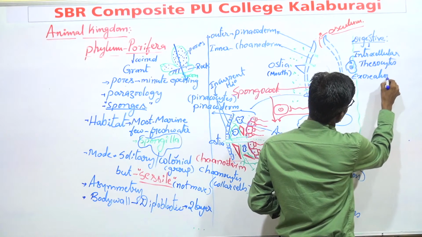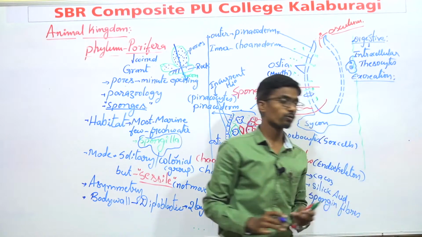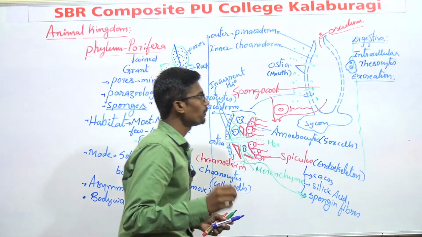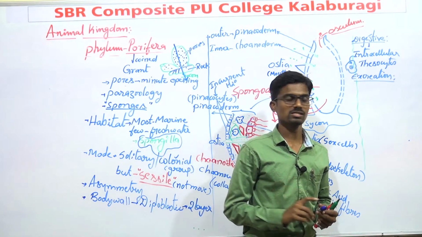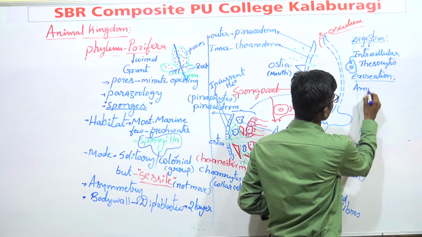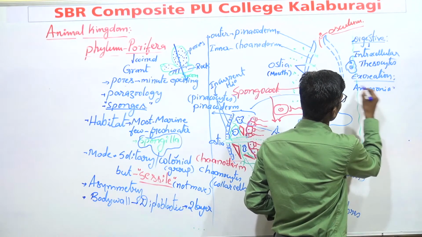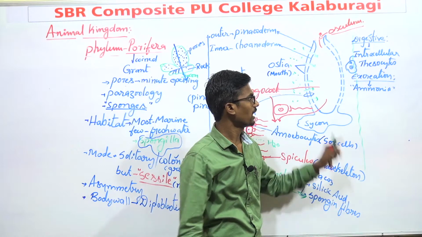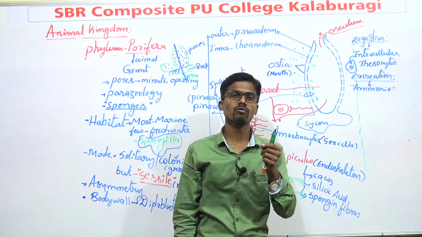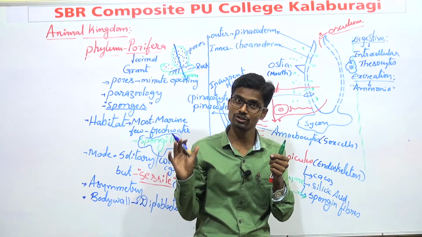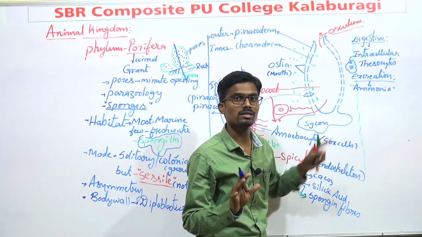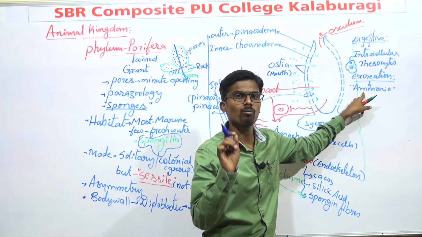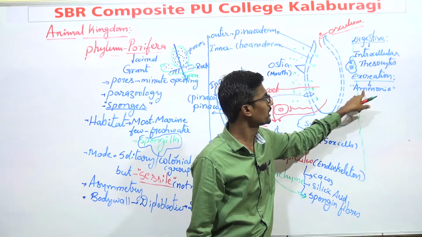Excretion. And what nitrogen waste is released by these organisms? These organisms mainly excrete the nitrogen waste that is ammonia. Ammonia is the nitrogenous waste released by phylum Porifera. I told you in the earlier class that most aquatic animals, except a few marine fishes, excrete ammonia, the most toxic nitrogenous waste.